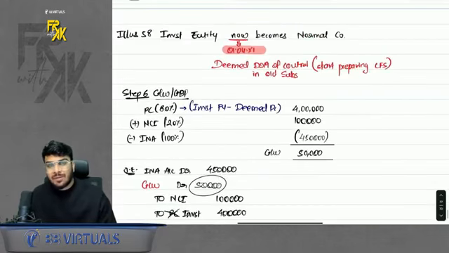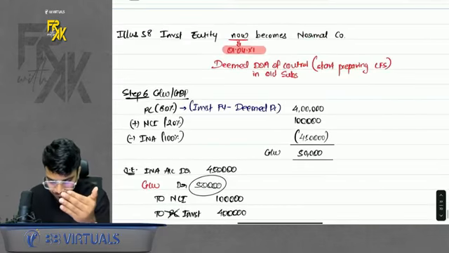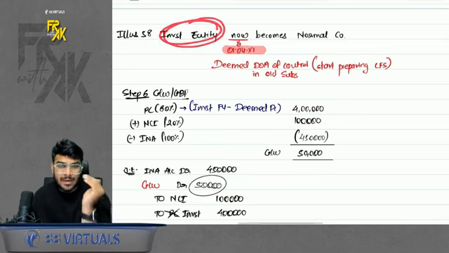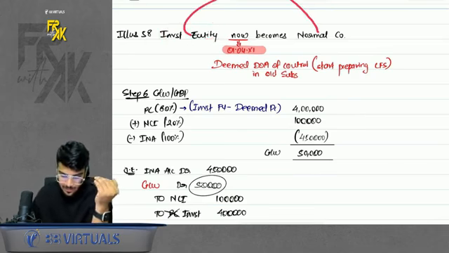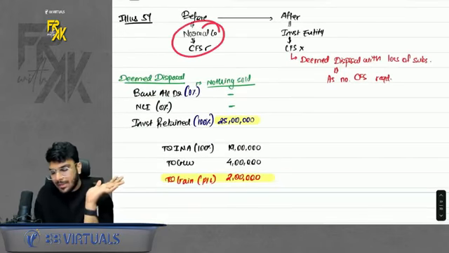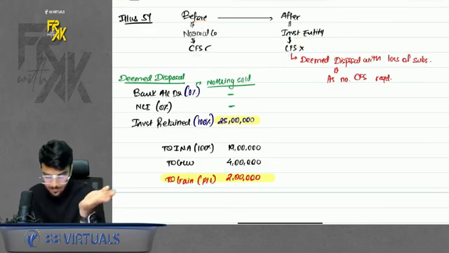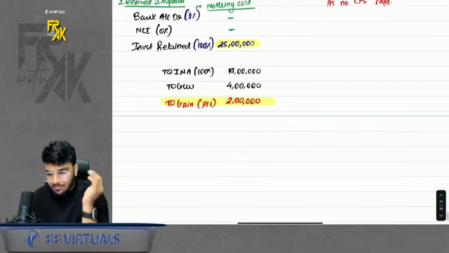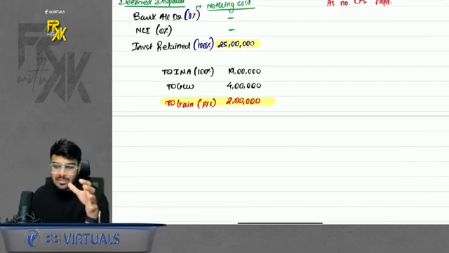So what is the difference between 58 and 59? In 58, we were an investment entity. Now we become a normal company. In 59, we were a normal company. Then we become an investment entity. Okay. So these are the main points which you need to focus on in CFS.